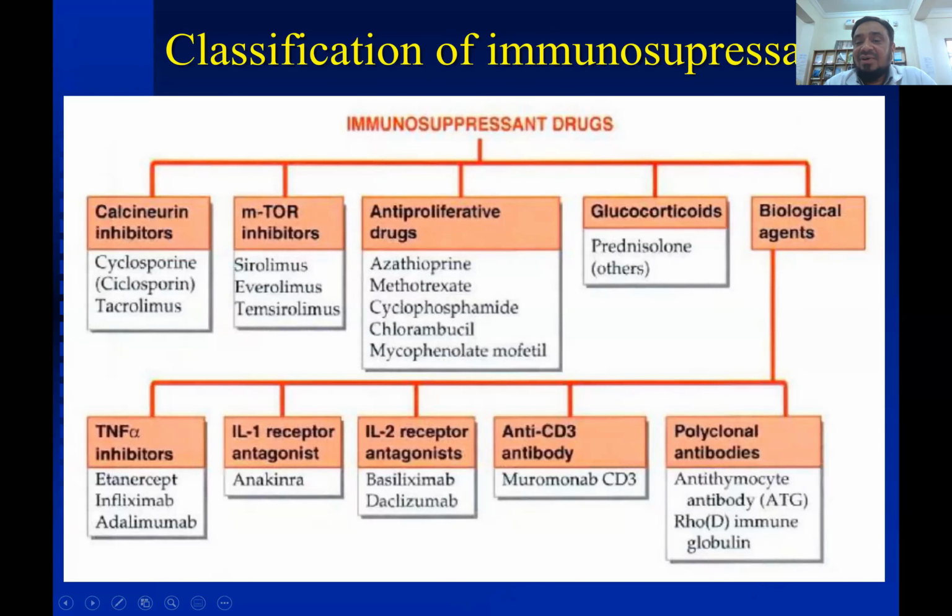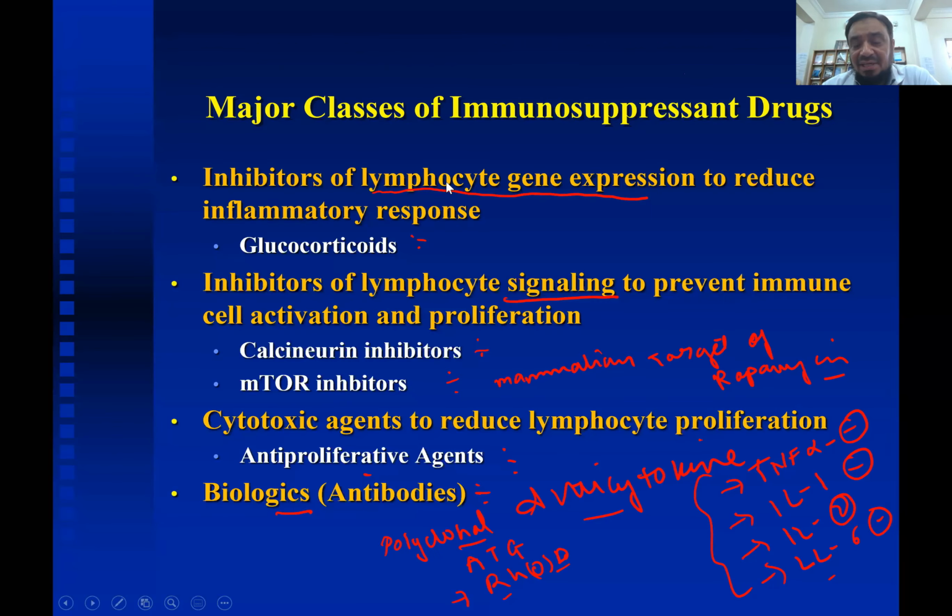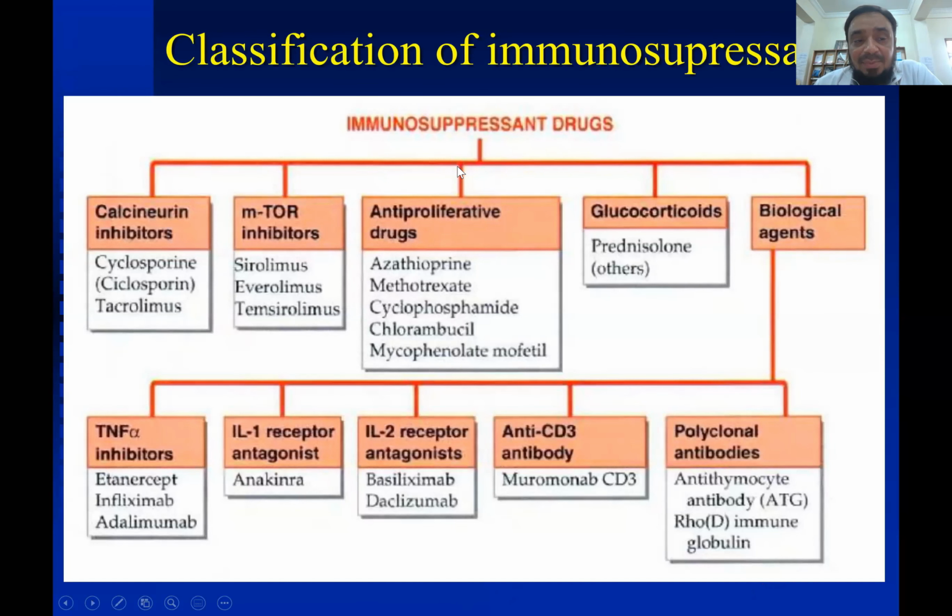So how do we classify immunosuppressants? You can remember the classification which is given in Sharma. In Sharma, they have given the classification like this, and this classification is from Tripathi. I prefer this classification because it is easier. Immunosuppressant drugs are classified into calcineurin inhibitors, mTOR inhibitors, anti-proliferative drugs, glucocorticoids, and biological agents.